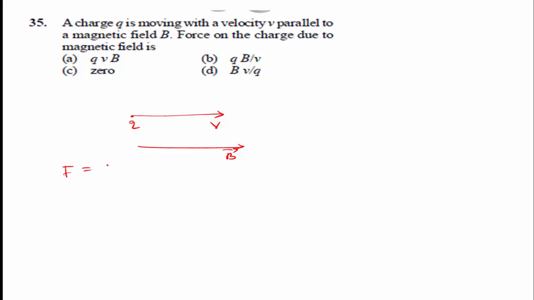F is equal to q into vector v cross B. Here it is in the form of A cross B, so we get q v B sin theta. When they are moving in parallel, theta is equal to 0 degree. So the force on the charge due to the magnetic field is 0. Here option C is the right answer.